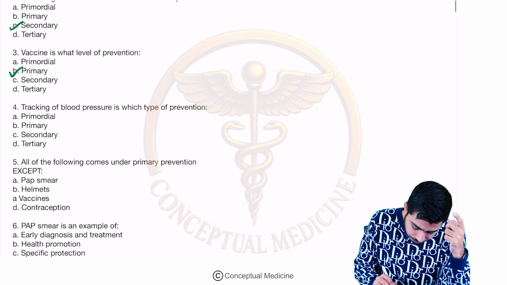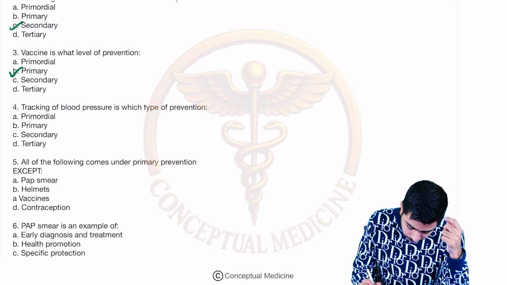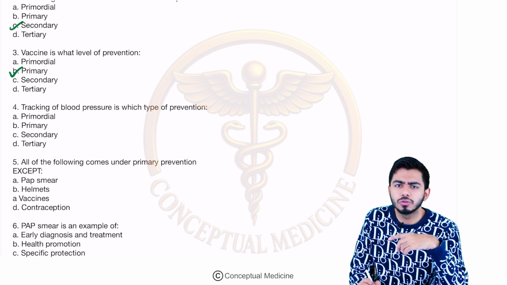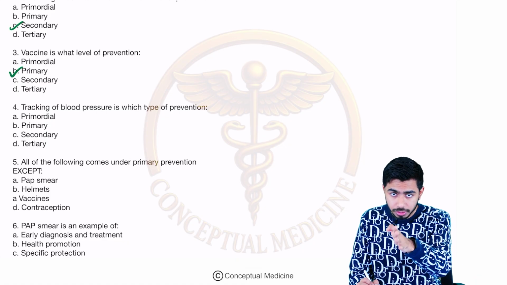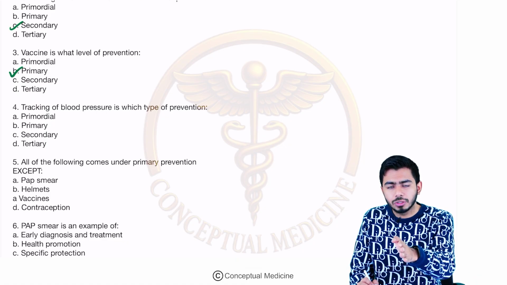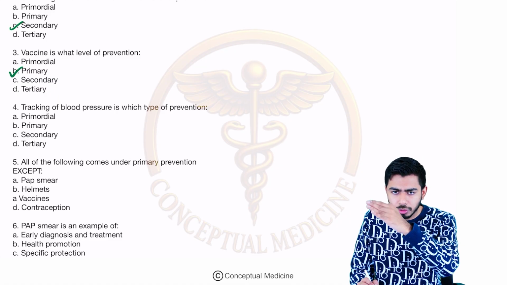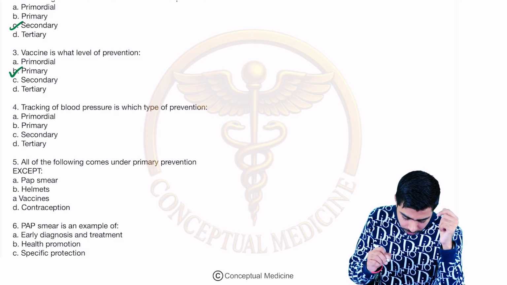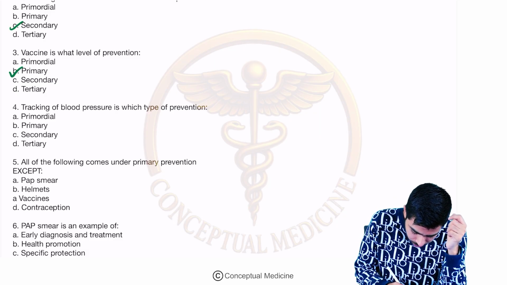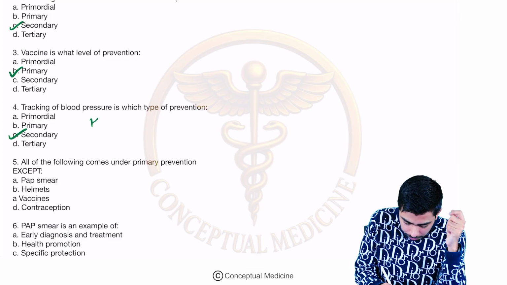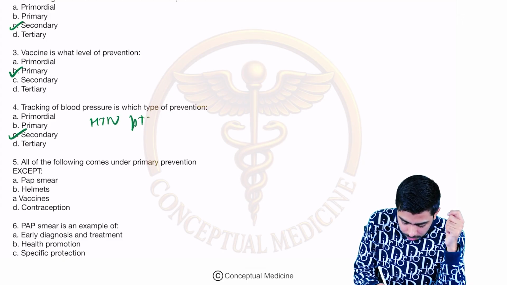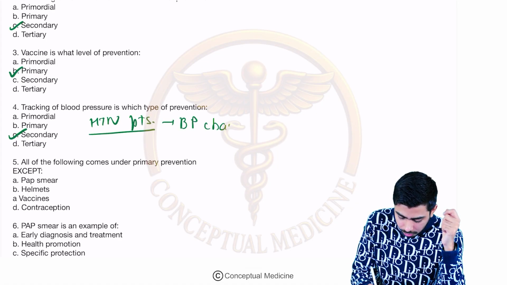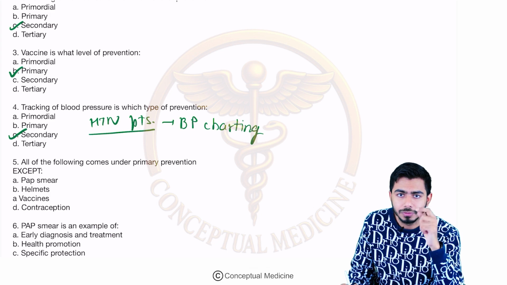Okay, nice. Tracking of blood pressure is which level of prevention? Tracking of BP is actually the secondary level of prevention, because usually in a hypertensive patient the disease is already present, and the hypertensive patient is taking this measure of keeping a record of the BP. They are doing the BP charting, right? So this is the secondary level of prevention. Very important question. Tracking of BP is the secondary level of prevention. Usually hypertensive patients are taking these measures. They are doing the BP charting. So this is which level of prevention? This is the secondary level of prevention, guys.